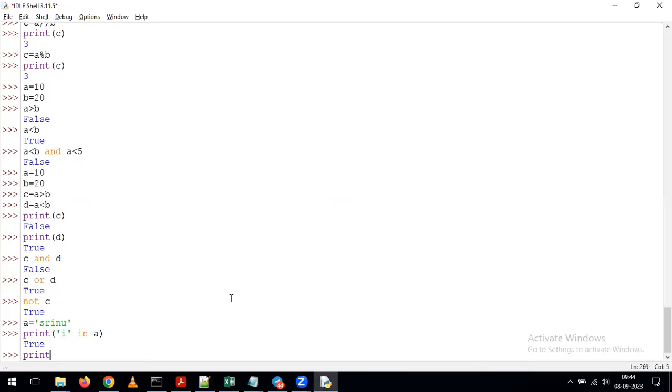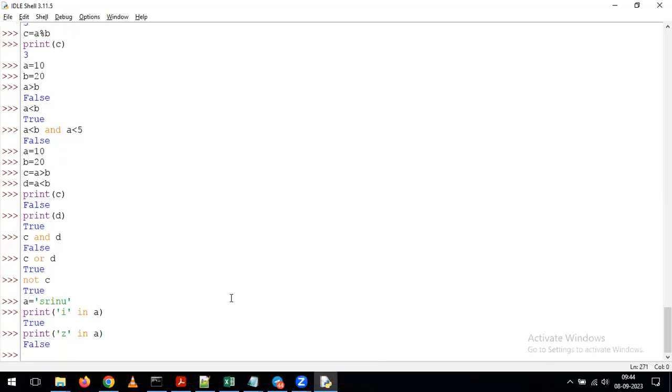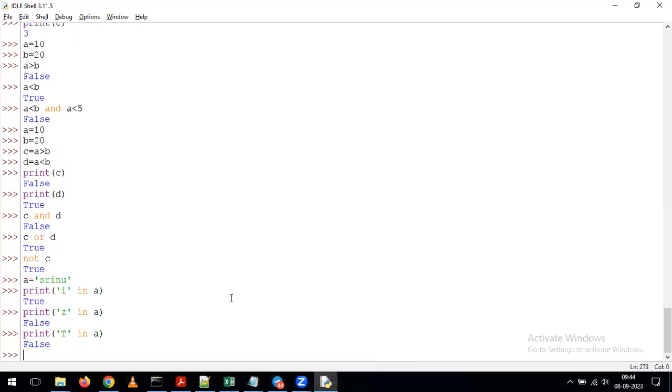Okay. Now for example, I am giving print of subject in A. Now what will happen? False. It is giving simply output as False. In the same way, for example, I am giving print of sub T in A. Then also what will happen, we are getting output as False.